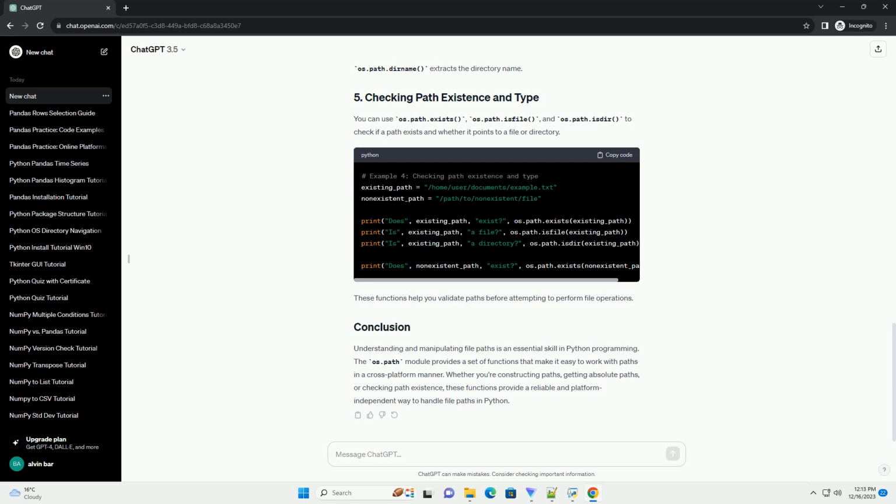Understanding how to handle file paths as strings in Python is fundamental for file operations. The os.path module and pathlib module provide powerful tools for path manipulation, enabling you to perform various file-related tasks efficiently. This tutorial covers the basics, but there are many more functions and methods available in both modules for advanced path manipulation and file handling in Python.